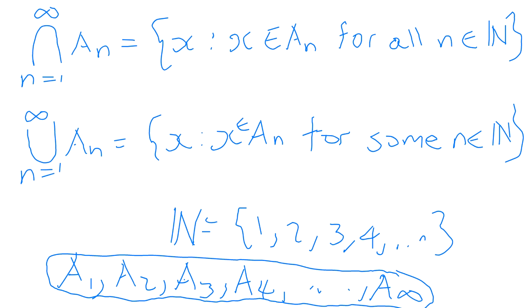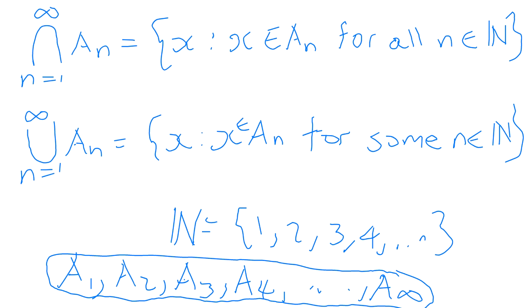Now the bottom part where they use the word some is that you're going to unite all the sets there from A1, A2, A3 right up to infinity. And the result is the set of elements X such that X is found in some of them. Now, I said, but sir, the some, doesn't that make no sense? What, so it doesn't use all of them? Yes, it uses all of them. But the reason why they say some rather than all is because for the X to be in the union, it doesn't have to be found in all the sets. Just found in some of the sets.